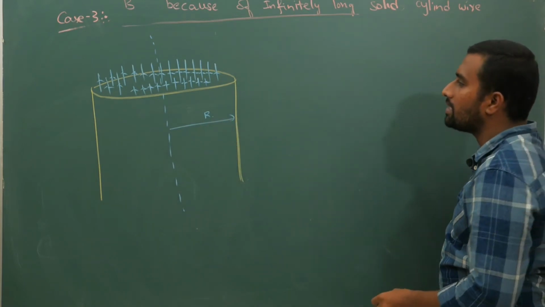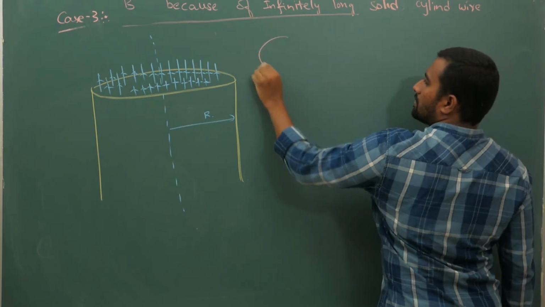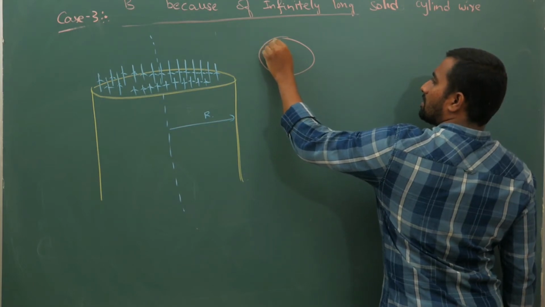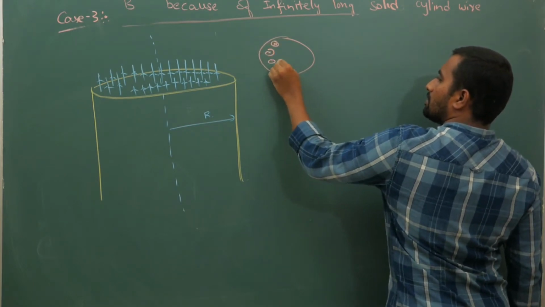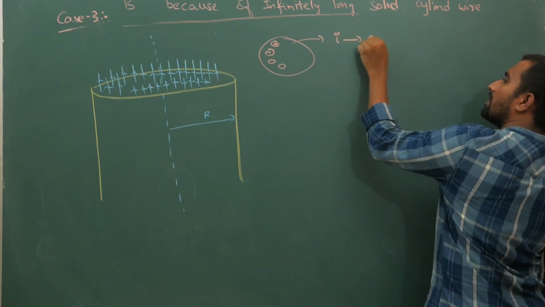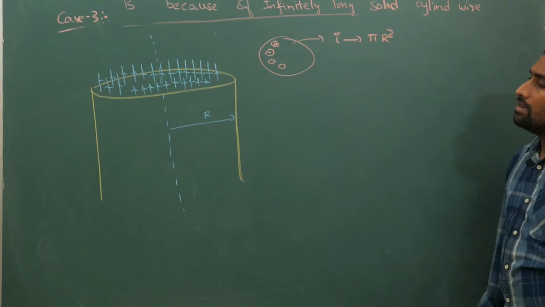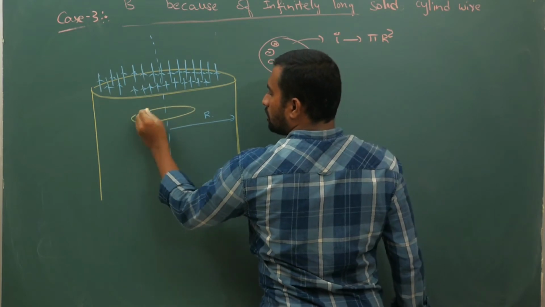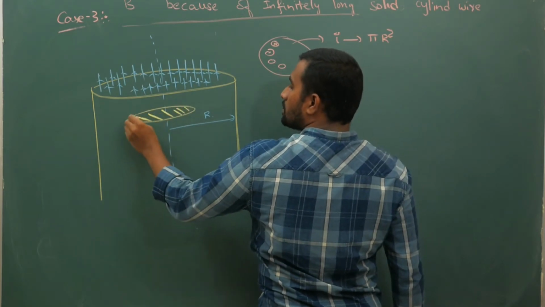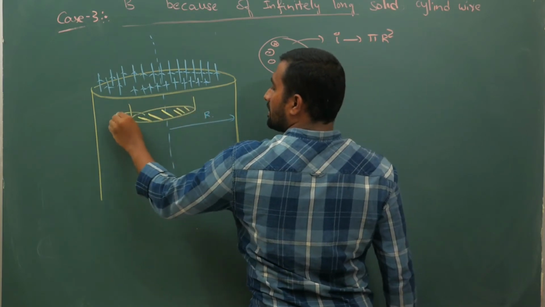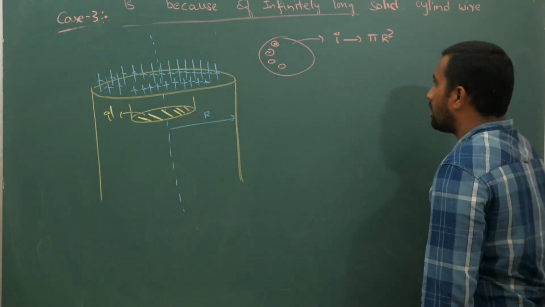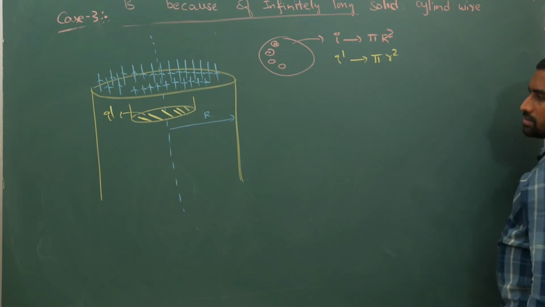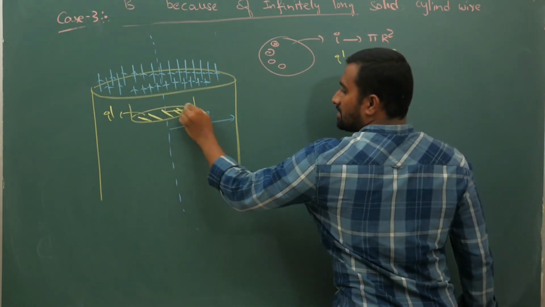Now if you take the cross sectional part, your current is coming out like this. So current I is coming out across an area of pi R square. Now current is coming across the entire area. Now I'll take a small loop here. In this loop, let us say I dash current is flowing, across an area of pi times small r square, assuming that this distance is smaller.